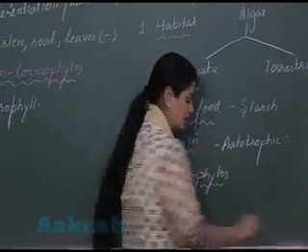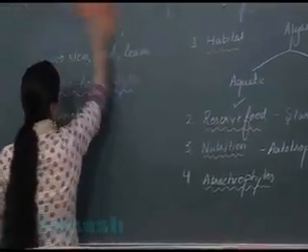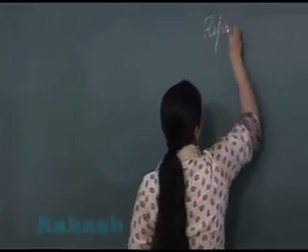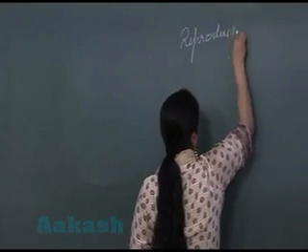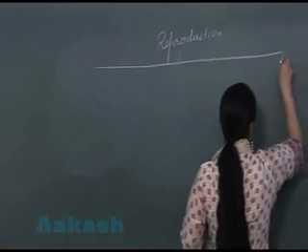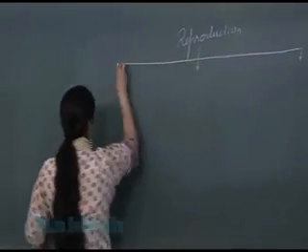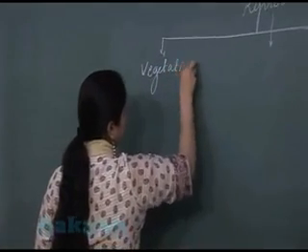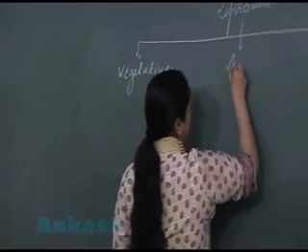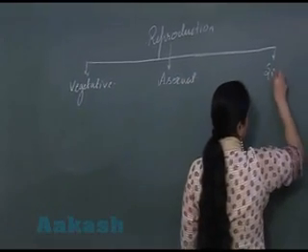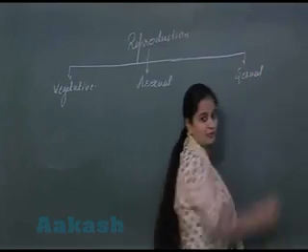Now coming to the reproduction. Three types of reproduction are associated with the green algae: vegetative reproduction, asexual reproduction, and sexual reproduction.